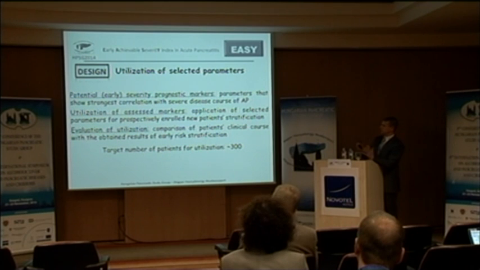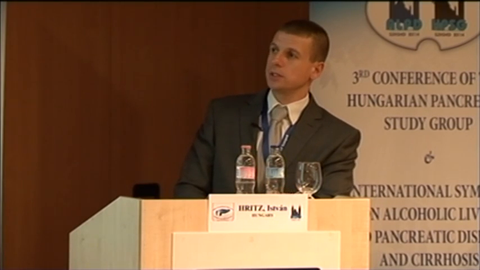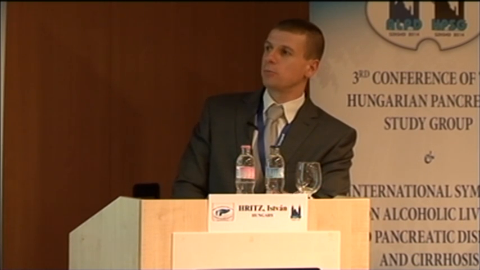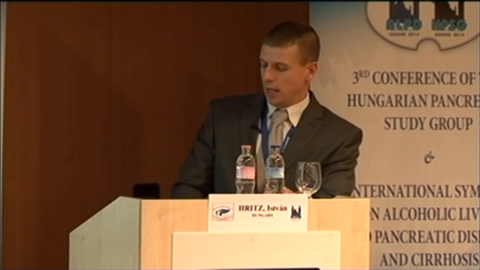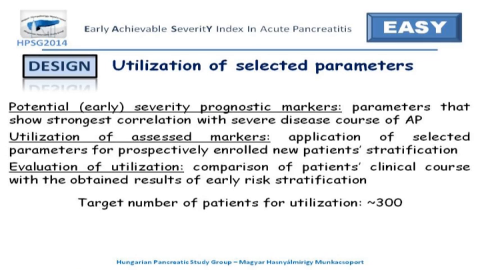After the 900 patients' data have been evaluated, the selected parameters that can be potential markers will be used prospectively for patient stratification. When we have prospectively collected the new patients, we can compare the patients' clinical course with the obtained results of early risk stratification.